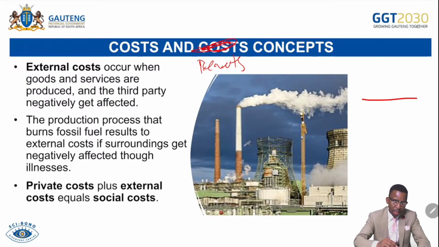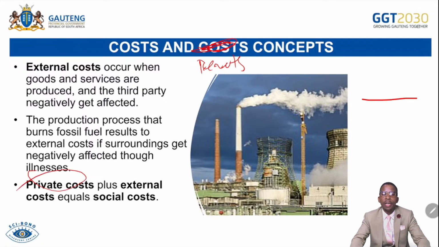So what is meant by private cost in this situation? It is the cost incurred by the business as it produces goods and services. The cost of production, as they pay for factors of production, is known as a private cost or internal cost. And then the private cost or internal cost for the consumer is the amount of money paid by the consumer to buy the product. For the producer, it's when they spend to pay for factors of production.